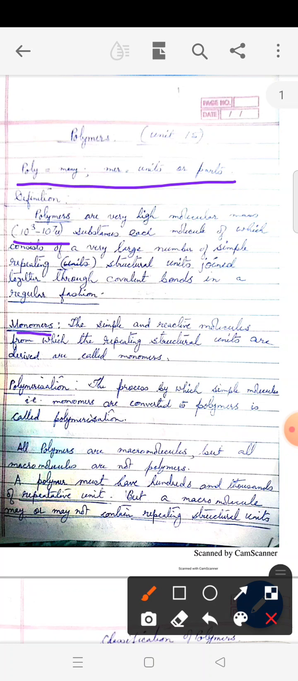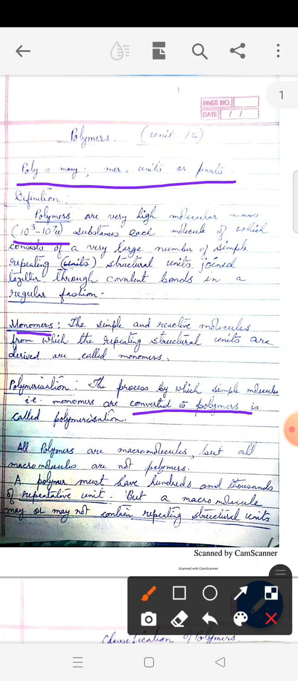Monomers. As you know, mono means one and mers means parts, so one part. The simple and reactive molecules from which the repeating structural units are derived are called monomers. In other words, the substance which joins together to form the polymeric chain is known as a monomer. Now what is the process? Polymerization. The process by which simple molecules, the monomers, are converted to a polymer is called polymerization. So polymerization is nothing but a process.